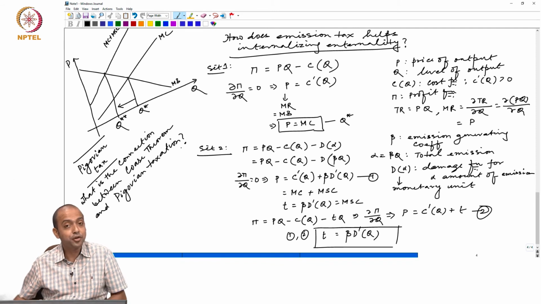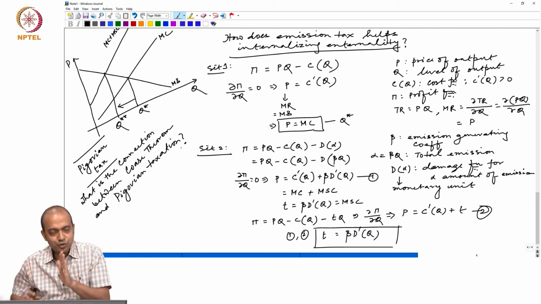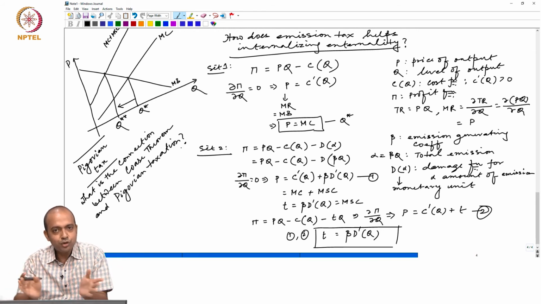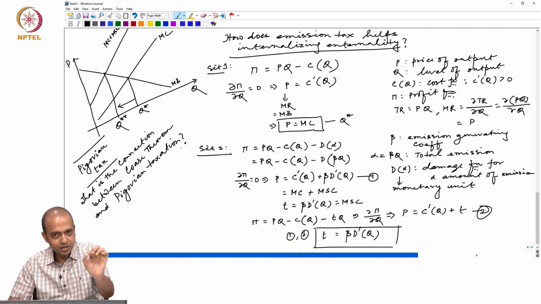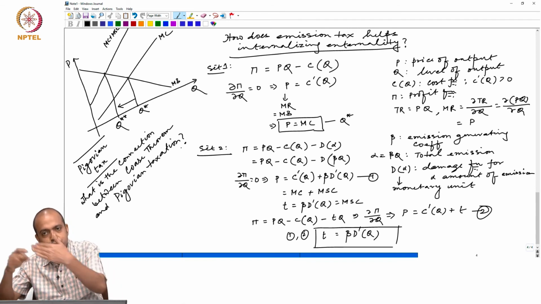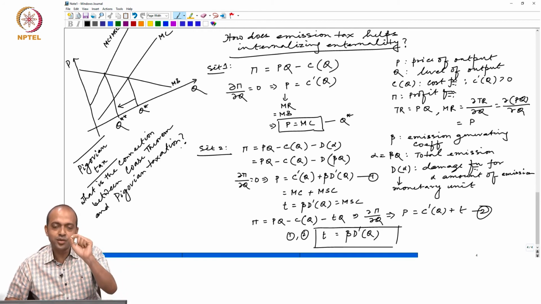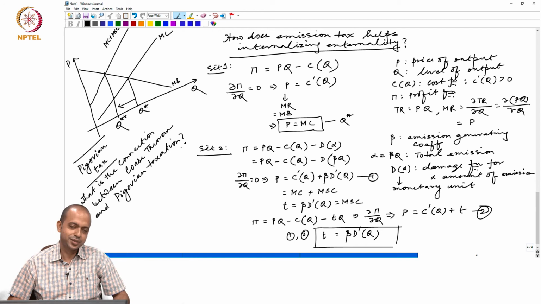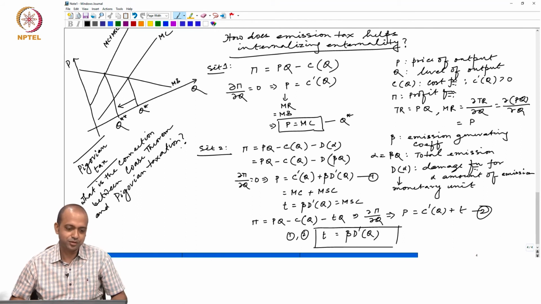Is there any connection at all? Coase said no intervention, you simply assign property right and allow them to bargain or negotiate. Their costless bargaining will result in the efficient level of pollution, which is Q double star. This is output actually, so Q double star will correspond to that level of pollution. And Pigou said you impose some kind of tax. Now, is there any connection between the earlier Coasean framework and the Pigouvian framework?